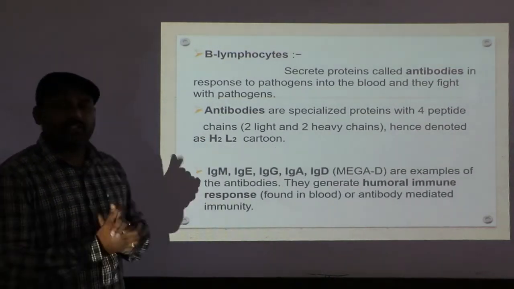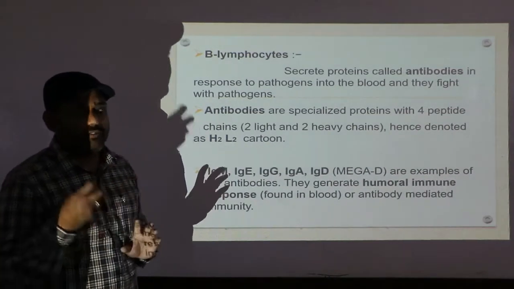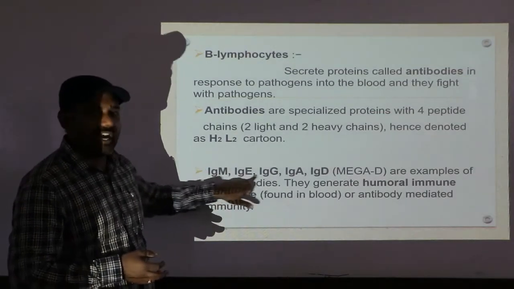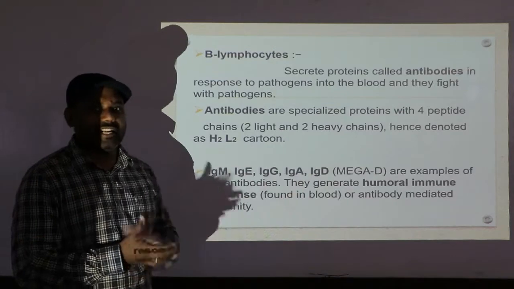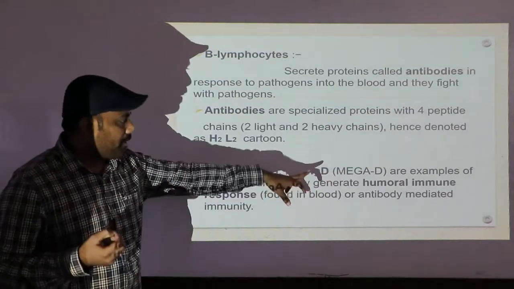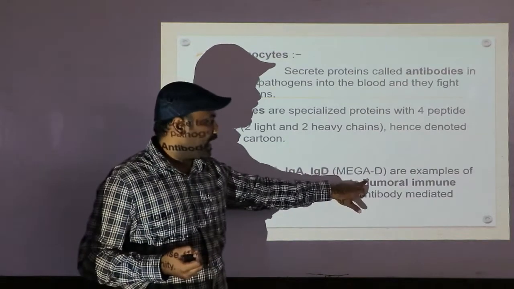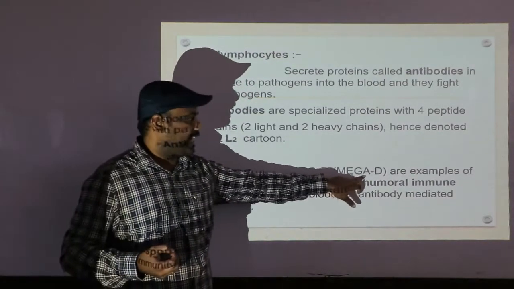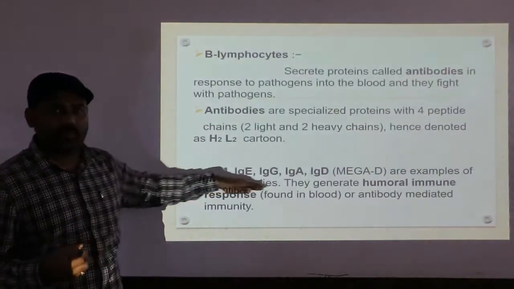Next, the examples of antibodies. Clear? How many types of antibodies are there in our body? IgM, IgE, IgG, IgA, IgD. So how to remember? A trick: Mega D. The word Mega D refers to IgM, IgE, IgG, IgA, IgD. It is a small word to remember the antibodies.